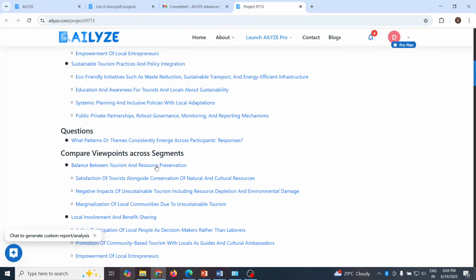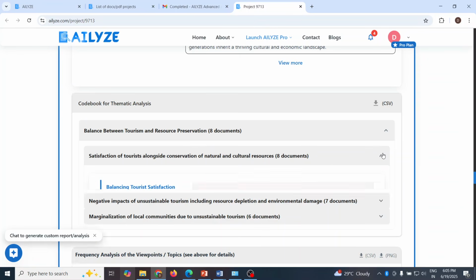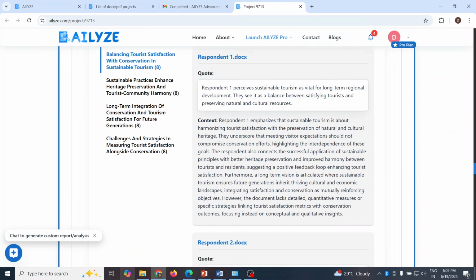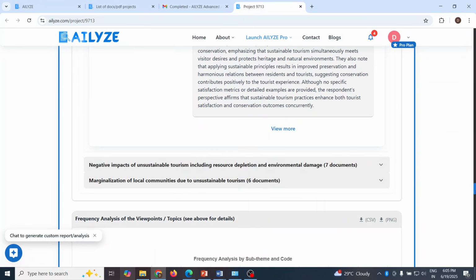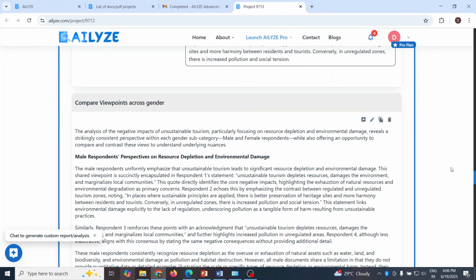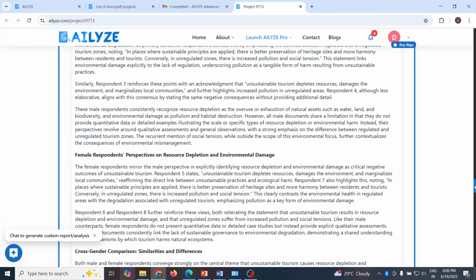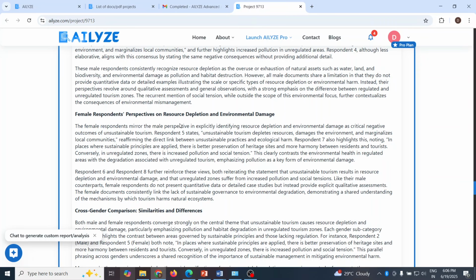So click on any theme and open this. So you'll be able to see here for male and female. Just let me wait. So here it is. Compare viewpoints across the gender. Male respondents' perspectives on resource depletion and environmental damage. This we got the result because we had created the categories. Female respondents' perspectives on resource depletion and environmental damage. Cross-gender comparison, similarities and differences also it will find out.